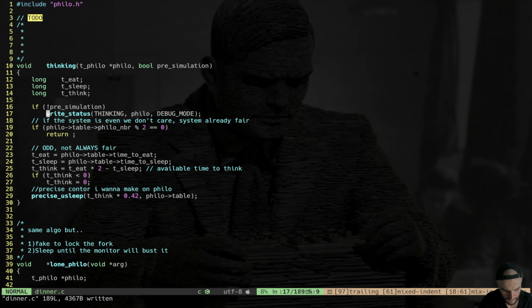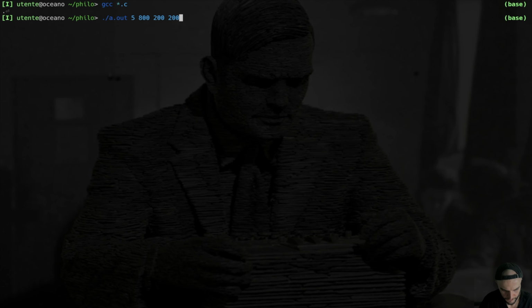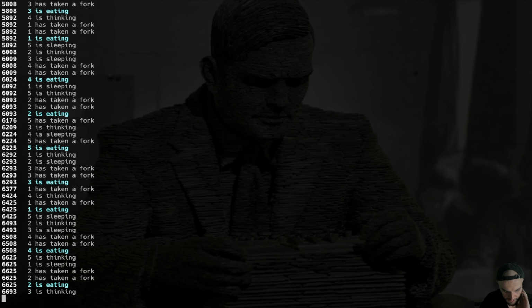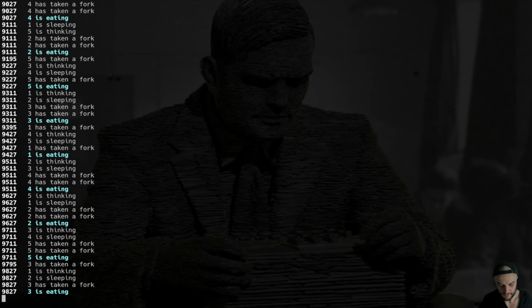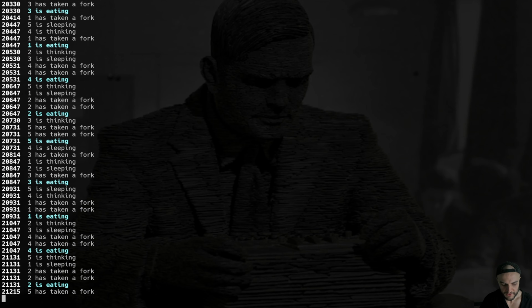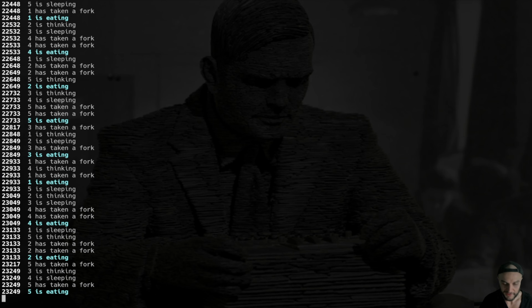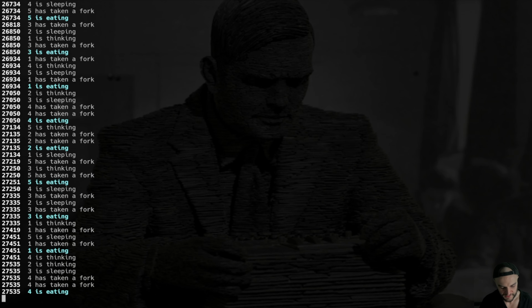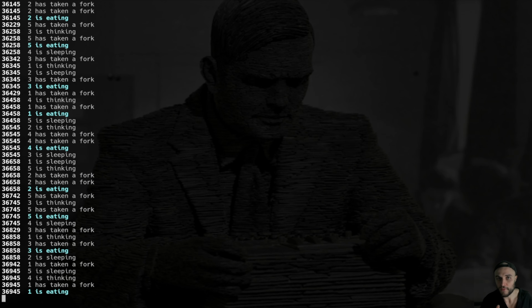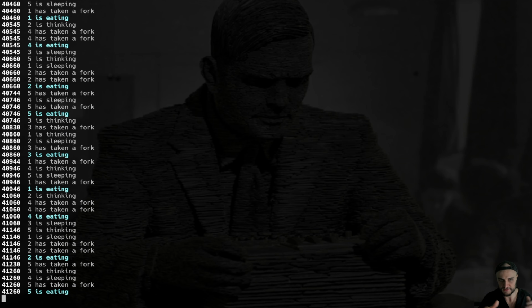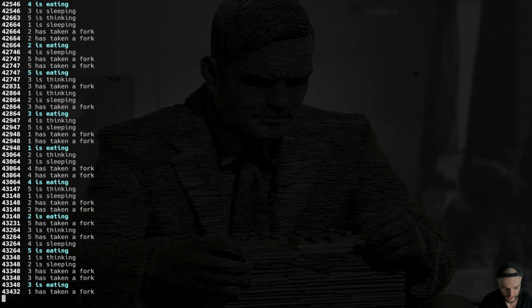Let's try now to launch this code. So it's going to be 5, 800, 200, and 200. And as you can see, this time we have a refined control over the thinking period just after the sleeping. Namely, I've used 42. Empirically, it seems like the 42 is working. It's just a magic number, as you may guess, no specific reason to do that. I just want to say, hey, when you finish eating, just wait a second. Just think, let the system self-synchronize and do its own stuff.